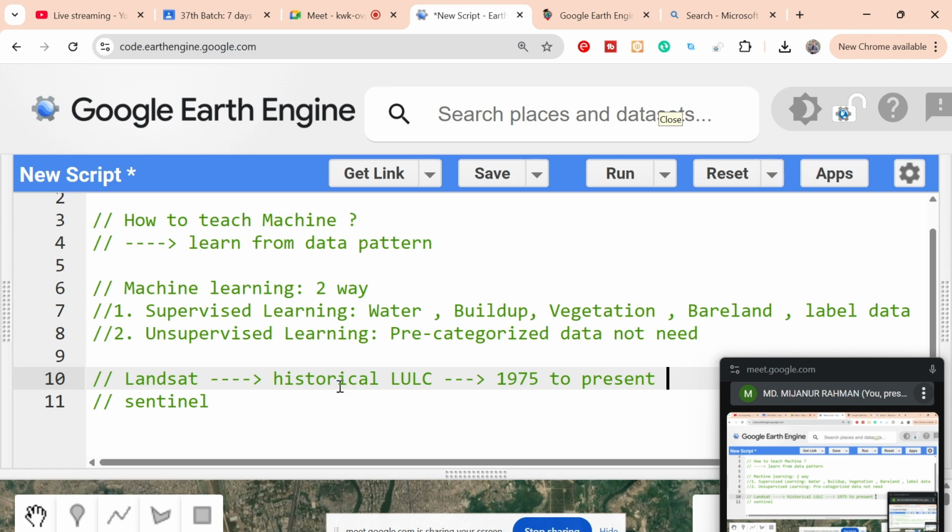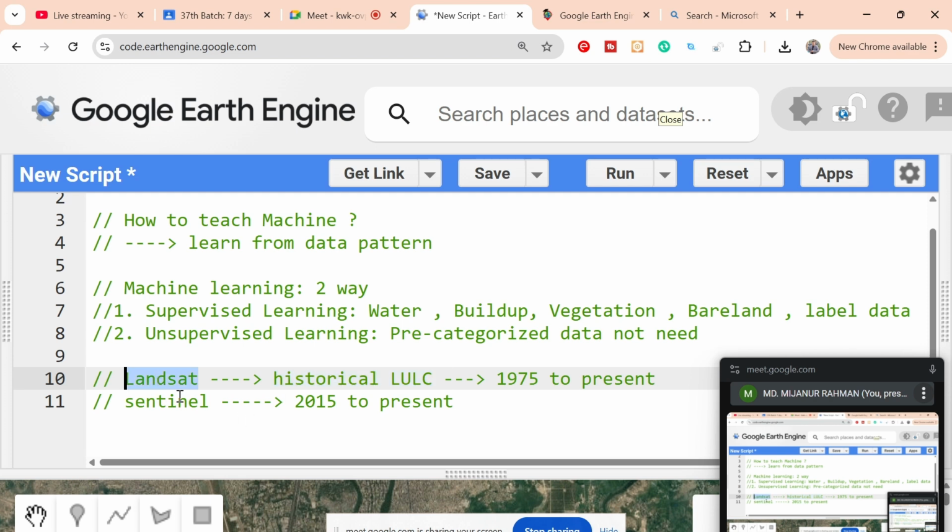You can get the data from Landsat. For Sentinel, the data is mainly available from 2015 or 2017 for harmonized, to the present time. When you work with historical patterns, mainly land use, land cover change patterns, then you try to use Landsat.